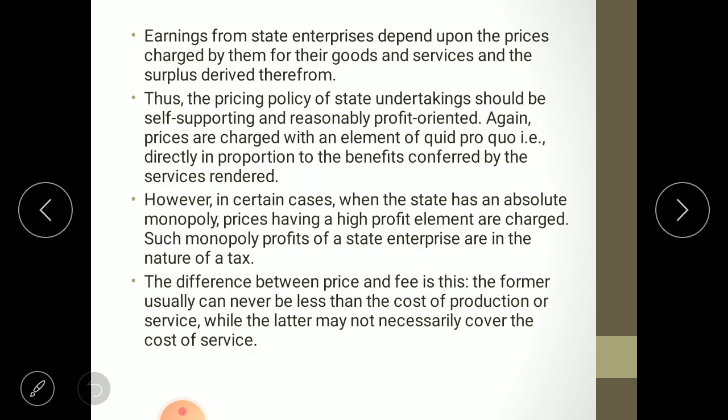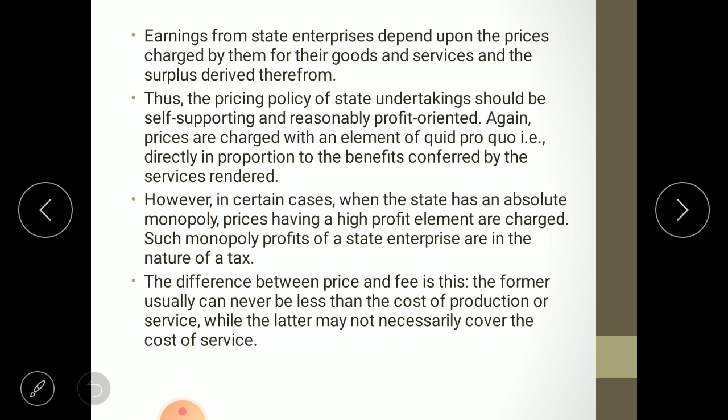Earning from state enterprises depends upon the prices charged by them for their goods and services and the surplus derived therefrom. This profit from state enterprise will be high if the government takes a skimming pricing policy, and it will be low if the government follows a penetration pricing policy. Generally, on the government's part, penetration pricing policies are followed, meaning low prices are charged.